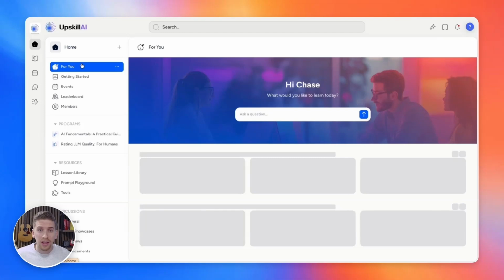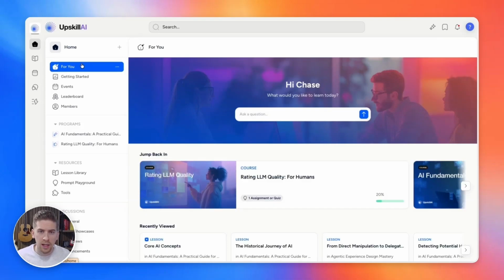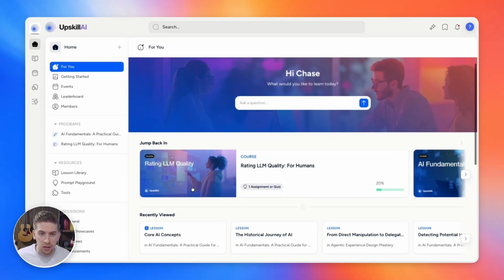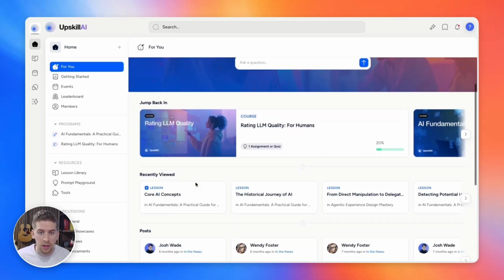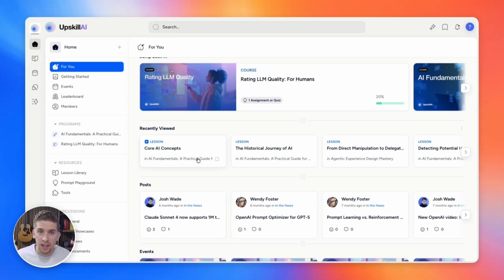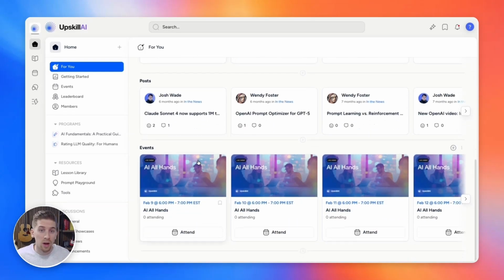You can also build custom dashboards for unique experiences like the For You page, where members can have a personalized experience when they land inside of Disco to ask questions, to ask AI, to jump back into the recent learning programs that they were just in, to jump back into content that they've recently viewed, or to see what relevant posts and events are coming up for them.